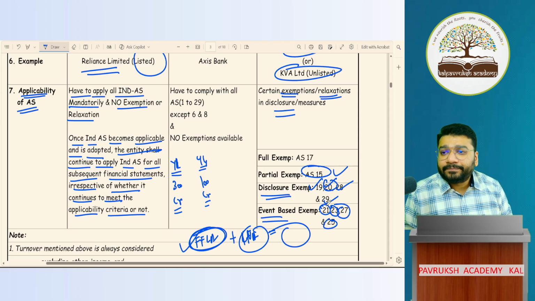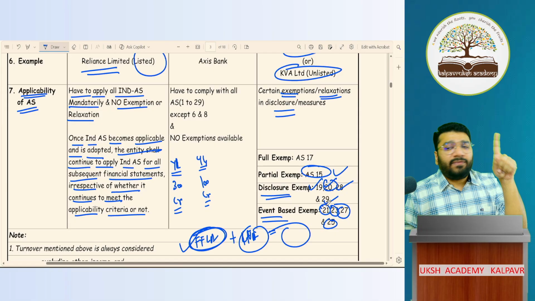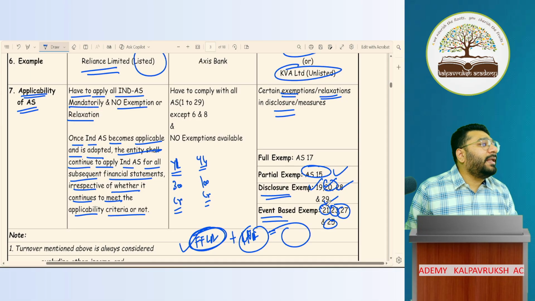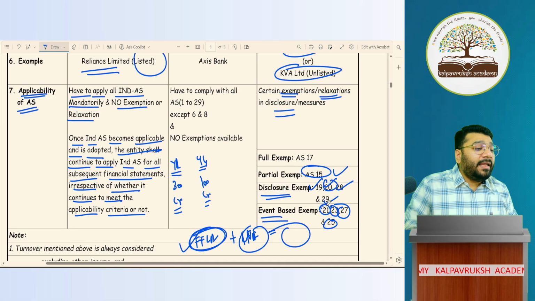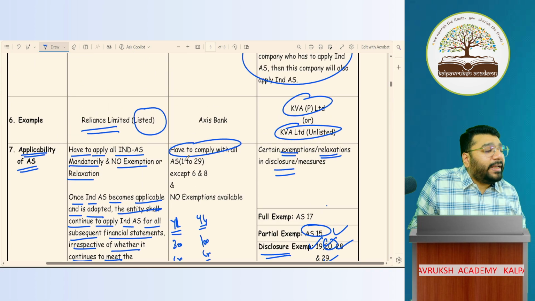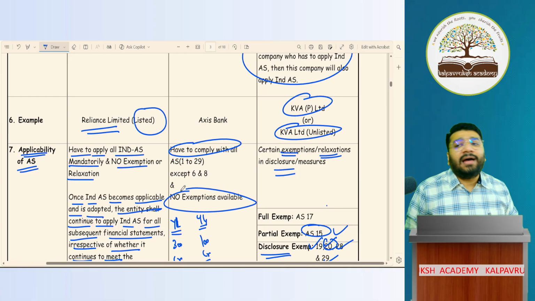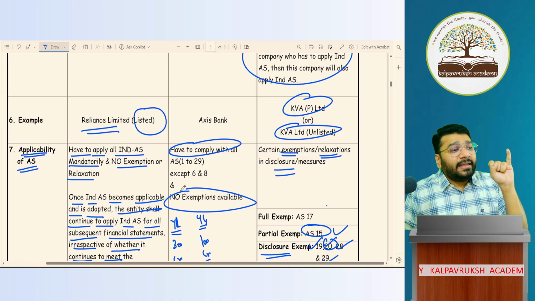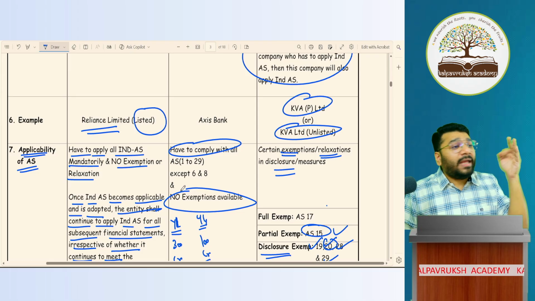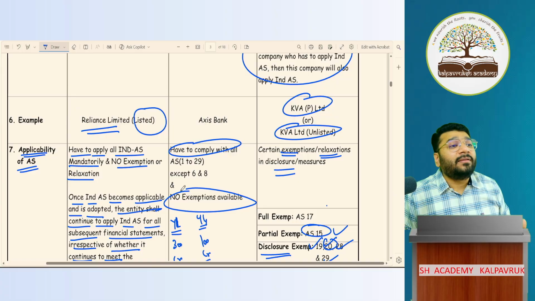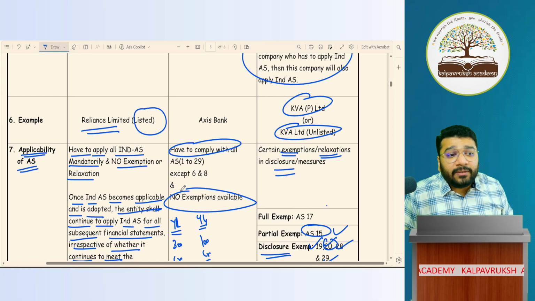Clear or not clear? In these 5 conditions, if any one condition is violated, who am I? Non-SMC. Non-SMC means big company. For a big company, all the AS have to be followed. They have to comply with all the accounting standards. No exemptions available. Got it, not got it? In total, how many accounting standards were issued? 32. In that, 30, 31, 32 were discontinued and merged with Ind-AS. They were removed here and included in Ind-AS. So how much are we left with?